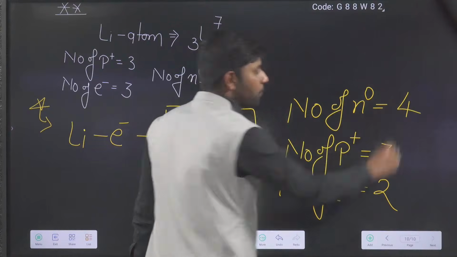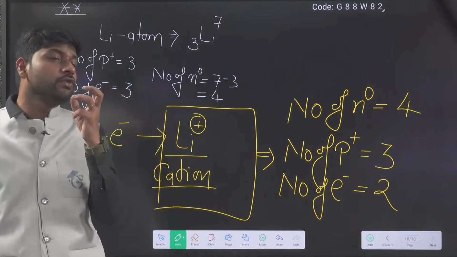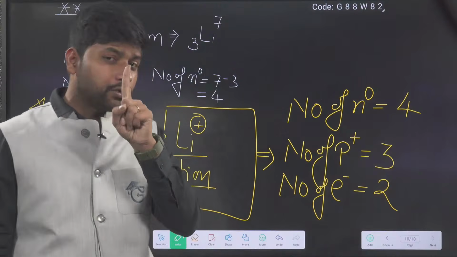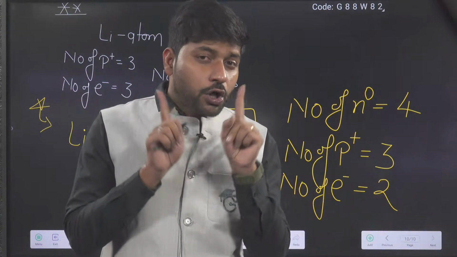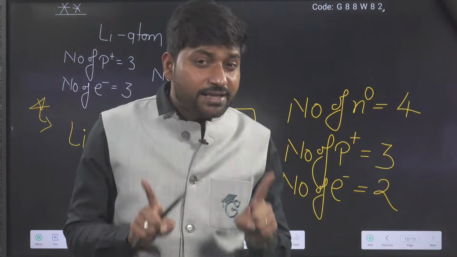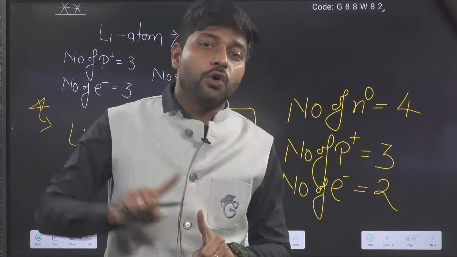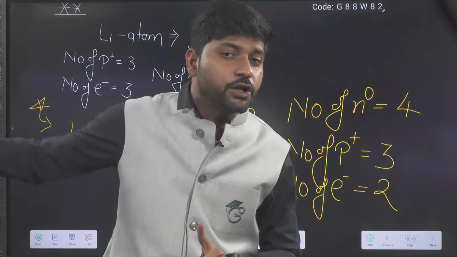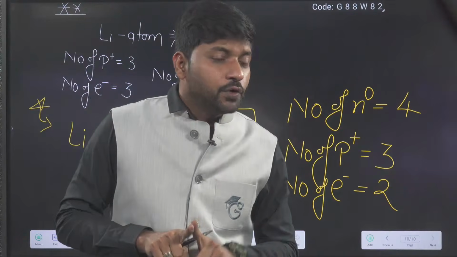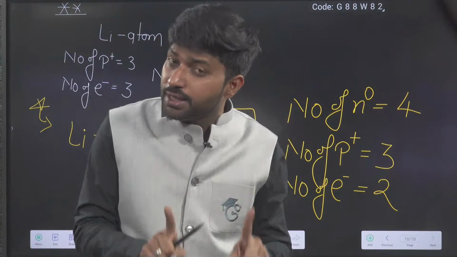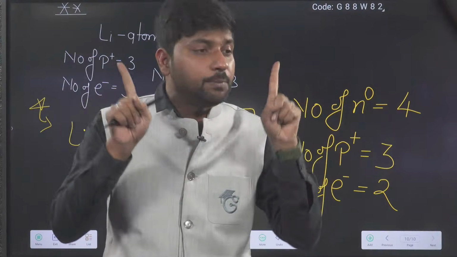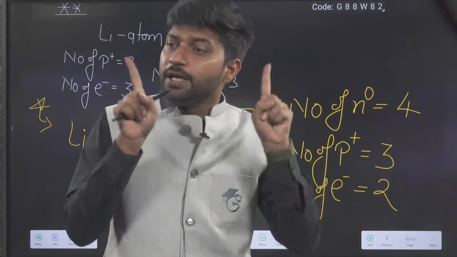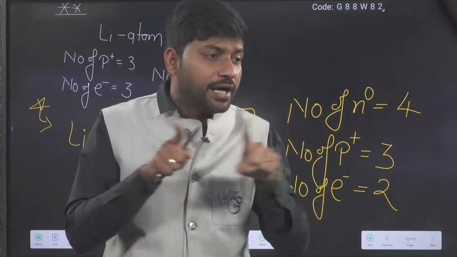That is 4. So whenever you see ions, only one thing should come in your mind: proton and neutron are exactly the same compared to its neutral atom. Only the electron difference is present. I repeat, only electrons are different.